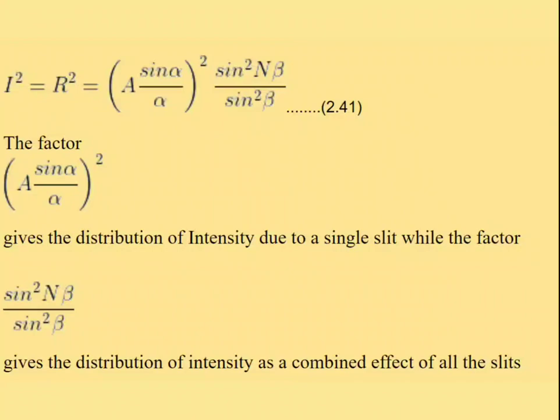In Fraunhofer diffraction due to a single slit, only the diffraction distribution exists, but when more slits are used, both diffraction and interference occur. So one factor represents the diffraction phenomenon and the other represents the combined effect of all the slits.